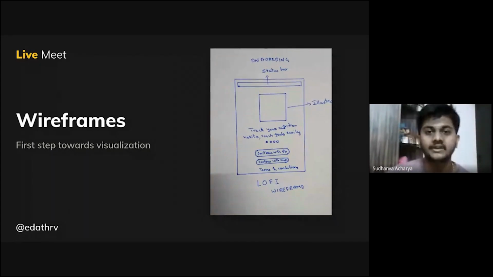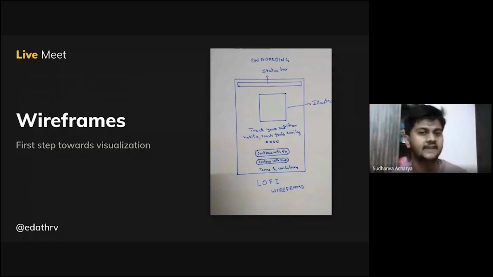For example, for the onboarding, here you can see in the picture, on top there will be a status bar, and then there will be some kind of illustration explaining what this app does, and there will be a sign up and sign in screen, so terms and conditions. So wireframes are the first step towards your visualization. That means it is the first step in developing an app. So after research and information architecture, wireframe is the most important thing.